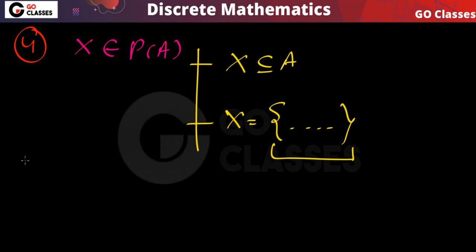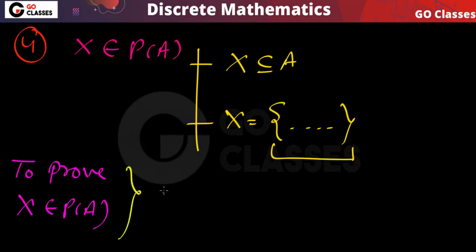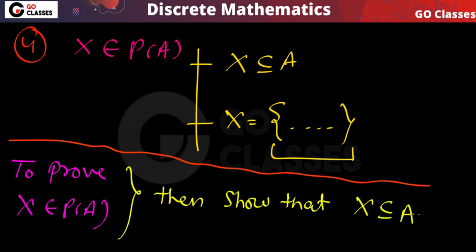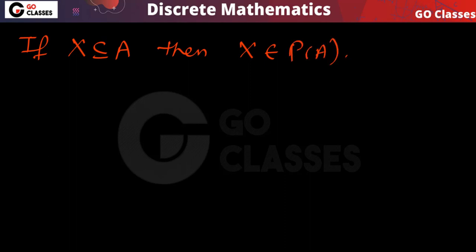Now let's assume you want to prove that X belongs to power set of A. Then what you have to do is show that X is a subset of A. So if you want to prove that X belongs to power set of A, then you have to prove that X is a subset of A. Similarly, if you already know that X is a subset of A, then I can directly say that X definitely belongs to power set of A. So these are a few ideas that you can use when you see any statement involving the power set.